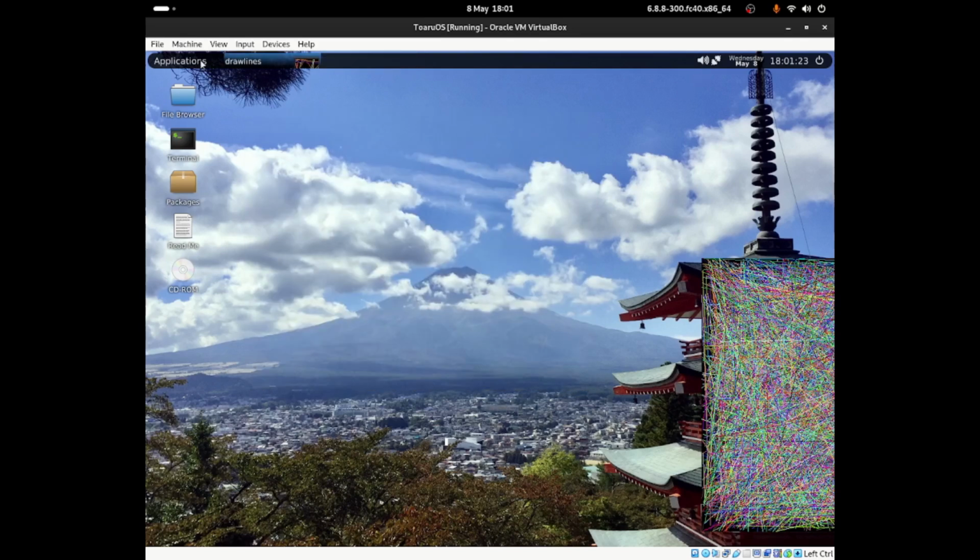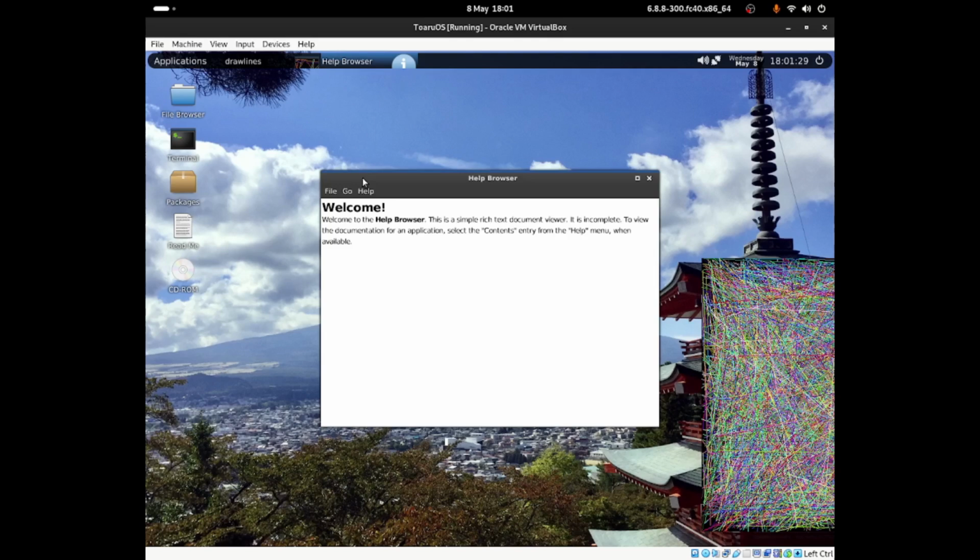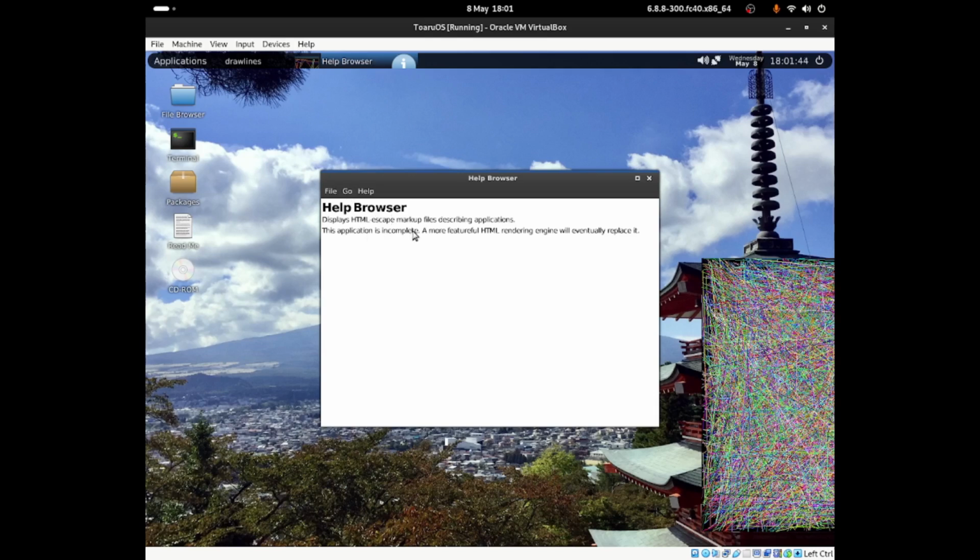And you guys can also go back to applications. You guys can go to help browser, which I think will just give you, it is incomplete, to view the document for an application, select the contents, enter it for the help menu. So if I click onto contents, help browser, a more featureful HTML rendering engine will eventually replace it. Okay, that's nice. Can I click onto topics?